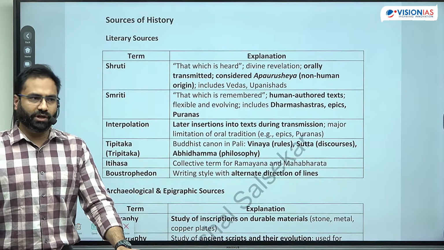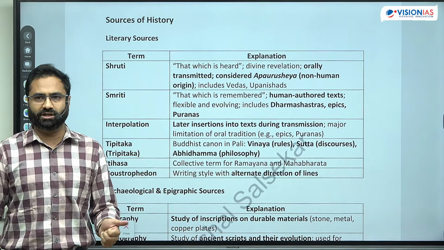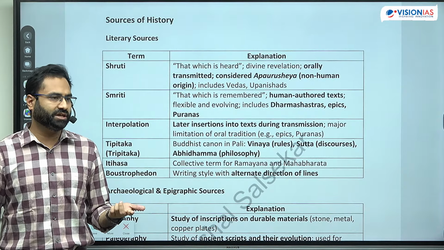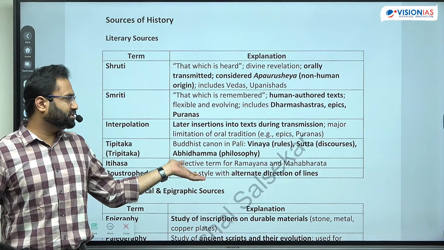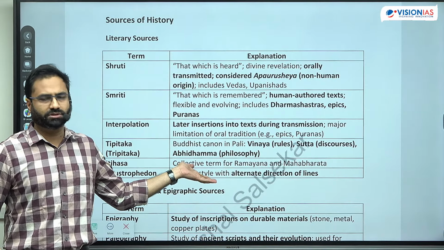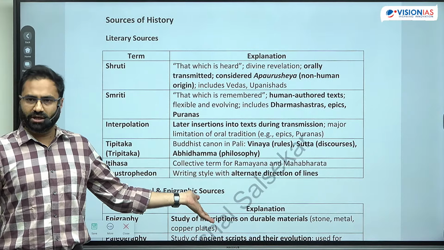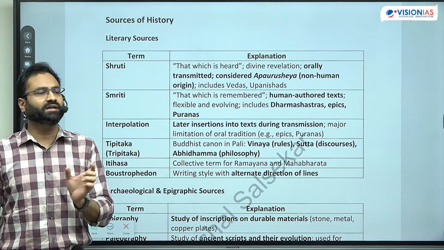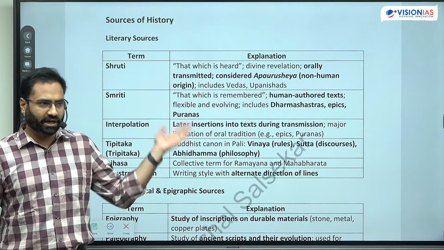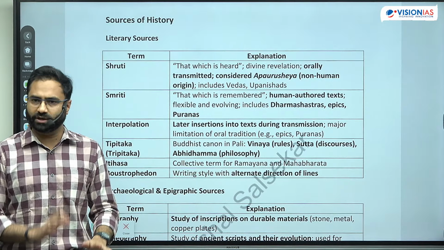Okay? So we'll go chronology-wise. I'll talk about the term and I'll briefly discuss that term, because otherwise if we discuss too much, the number of terms is roughly around, I would say, 500 to 600 terms till the Delhi Sultanate, and then it will take a lot of time. So we will try to talk briefly about the term, its relevance, and if a question is going to be asked regarding that particular topic, in what ways it can come. So we are going to talk about certain sample types of things.